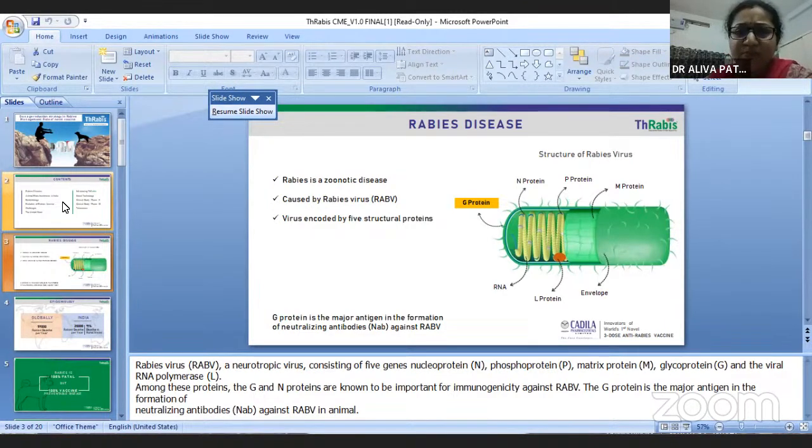Among them, G protein and N protein are very important because they induce immunogenicity. The antibody against them produced in our body is effective and can protect us from rabies. So from the epidemiological point of view,